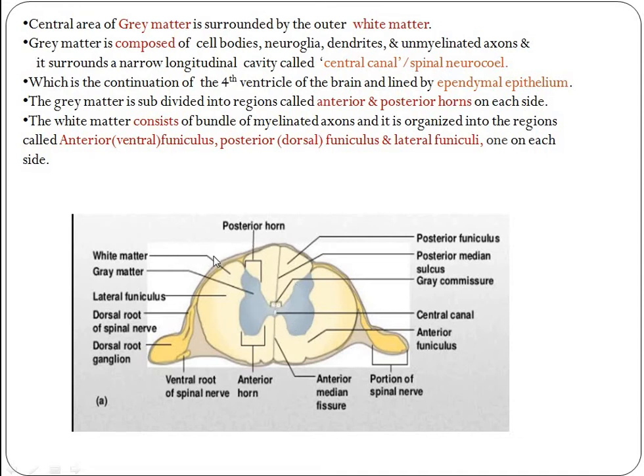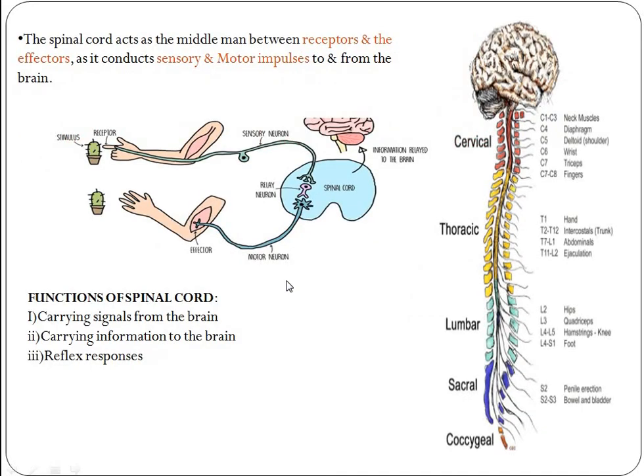The white matter consists of myelinated axons, whereas the gray matter has unmyelinated axons. It is organized into regions called the anterior or ventral funiculus, the posterior or dorsal funiculus, and the lateral funiculus on each side.